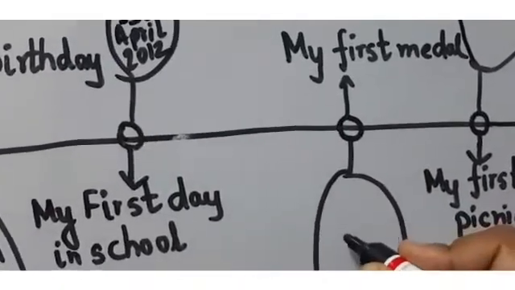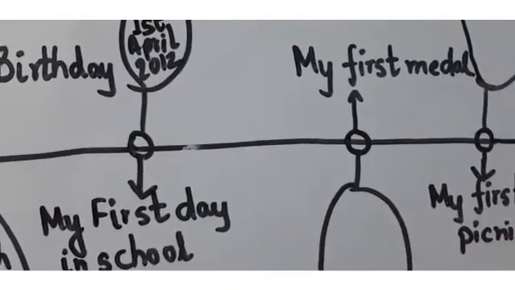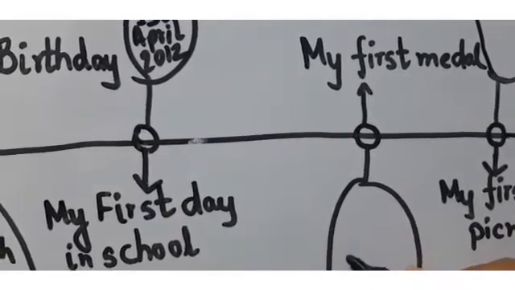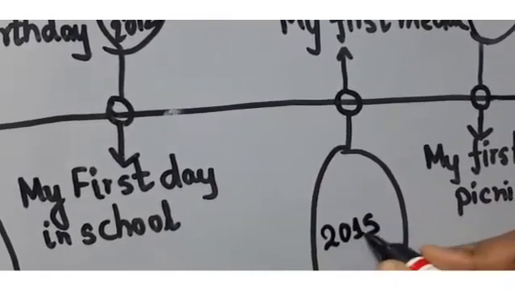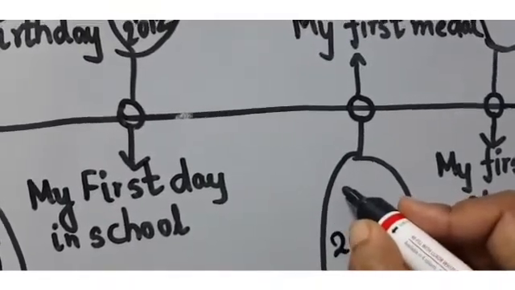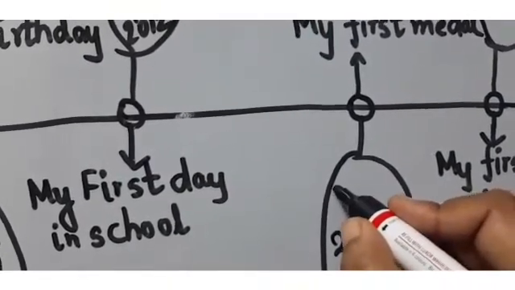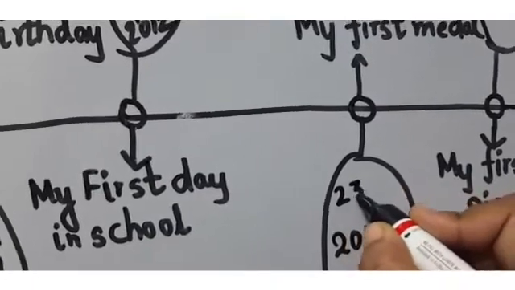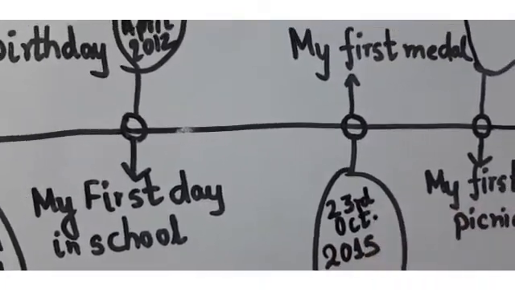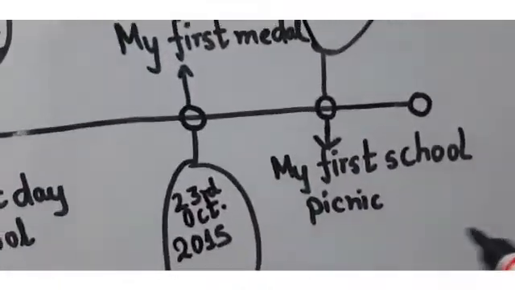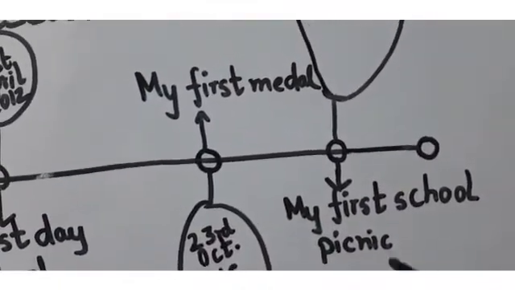Suppose mention any date. Any date you have to mention, you can mention the year also, 2015. Suppose on 23rd October. Okay. Then my first school picnic. When was your first school picnic?